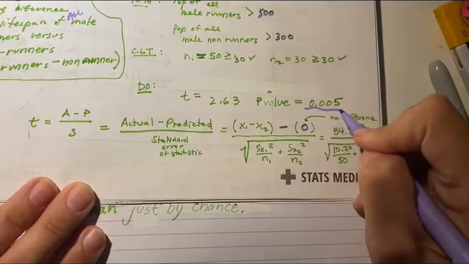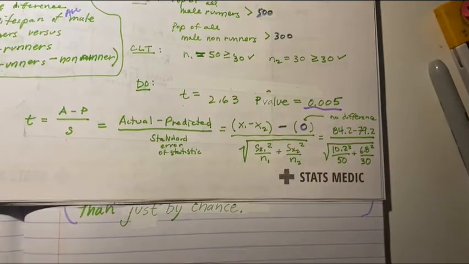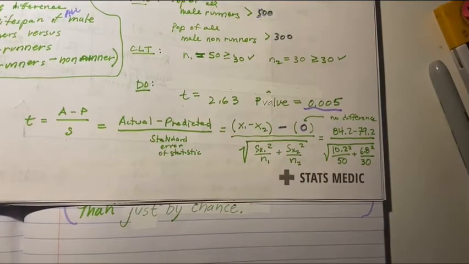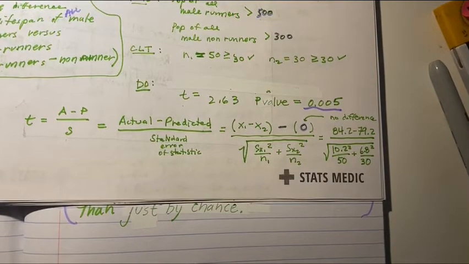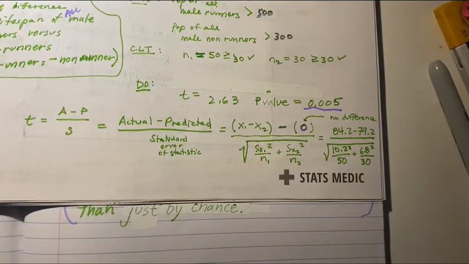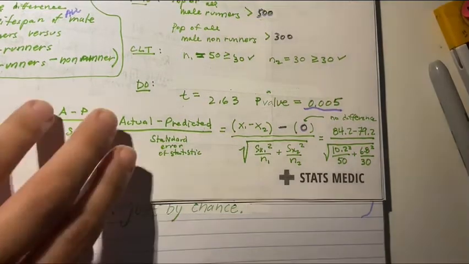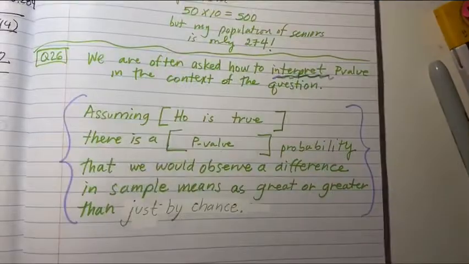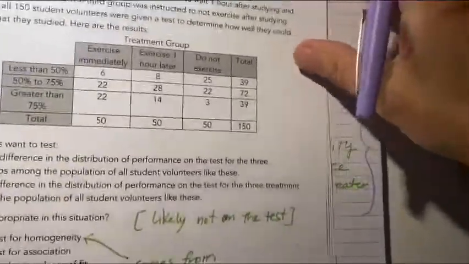Oh, okay, so if we finished out with the P value, we would say since 0.005 is less than 0.05, we reject the null hypothesis. We do have sufficient evidence to show that there is a difference in lifespan of male runners versus male non-runners. Okay, last question. Thank goodness.